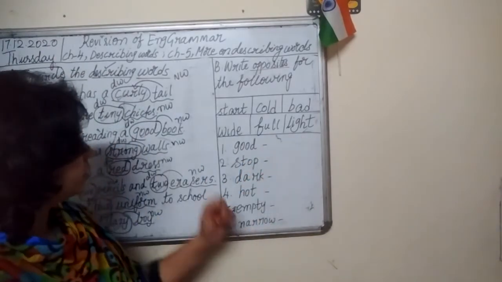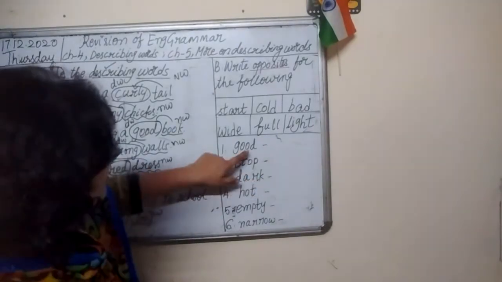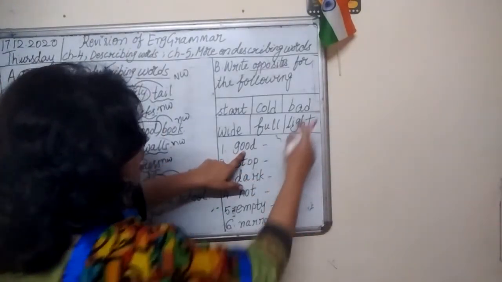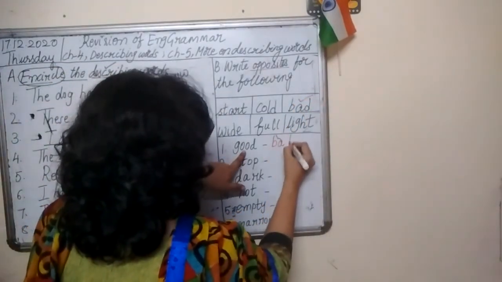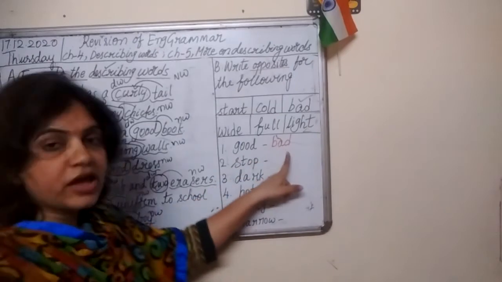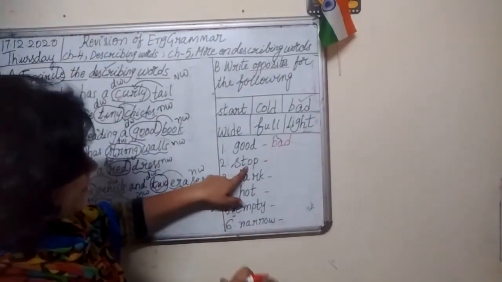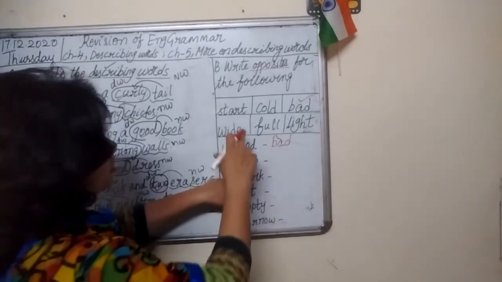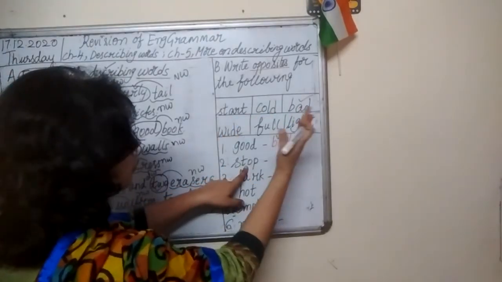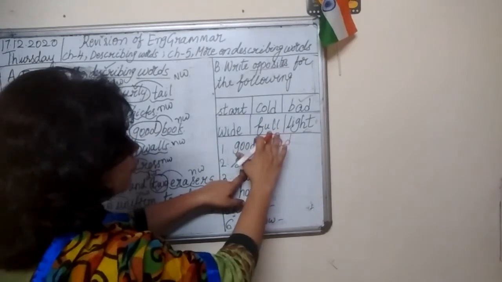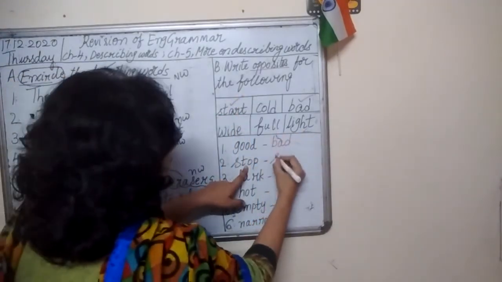Words in the help box. What is the first one? Good. What's the opposite of good, children? Bad. B-A-D. Bad. Good, bad. Second one. Stop. What is the opposite of stop? Start. Yes. Stop, start.